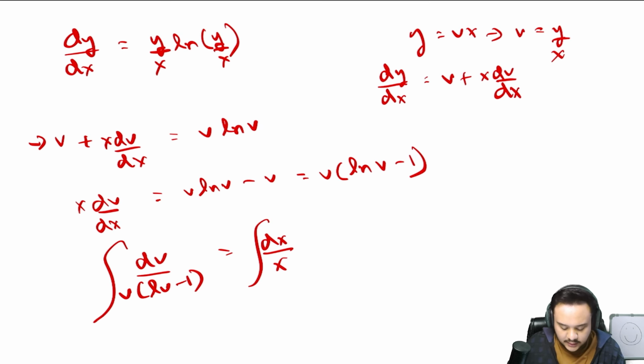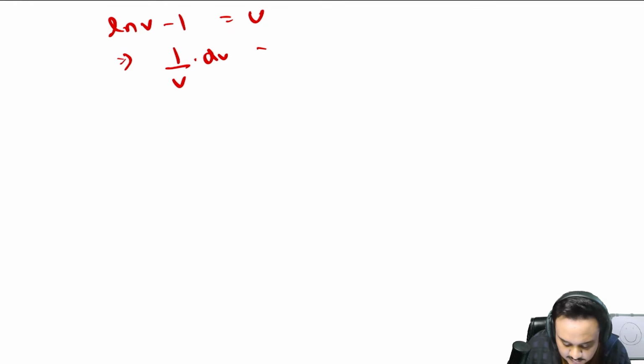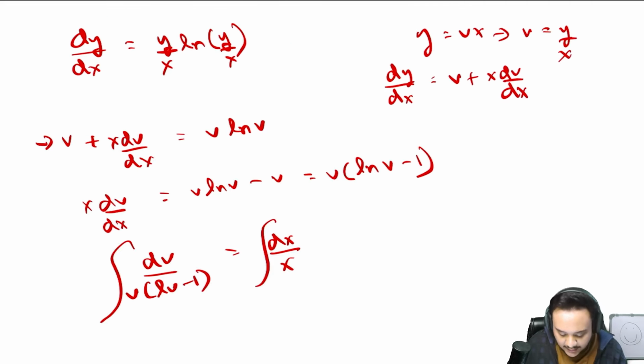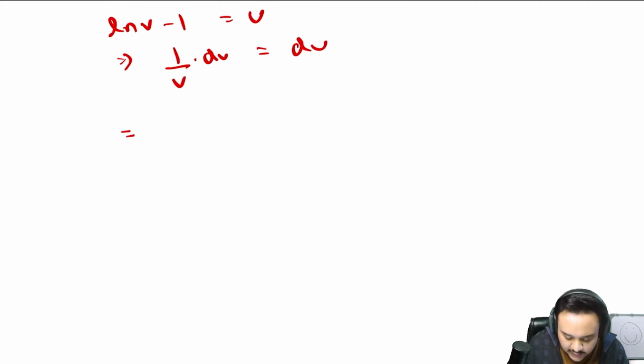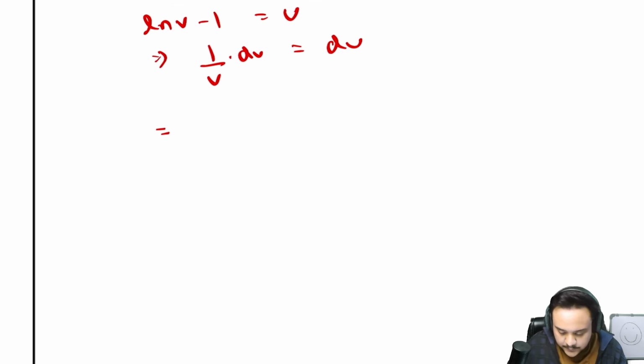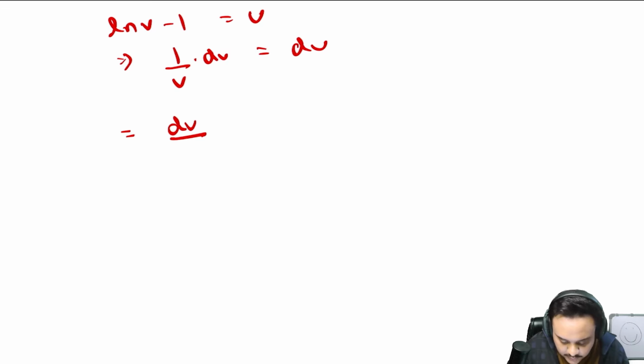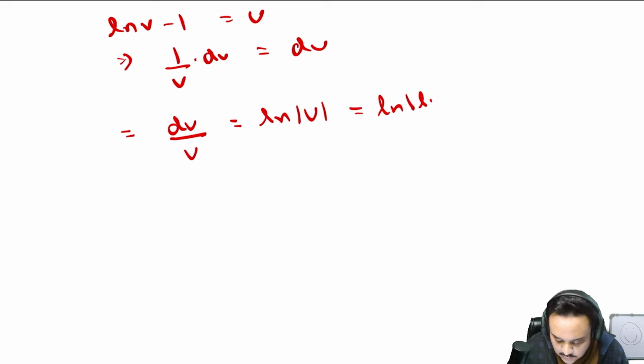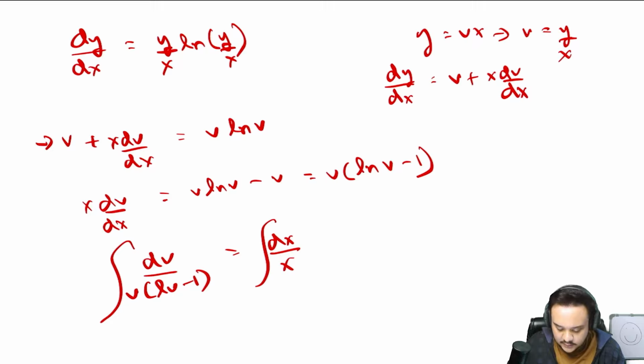So what you can do here is that if you take log v minus 1 equal to u, this would mean that (1/v) dv = du, and you have 1/v dv, right? So your integration on the left hand side is going to look like du upon u. So basically just log u, and u was log of v minus 1, and on the right hand side you'll just get log x.